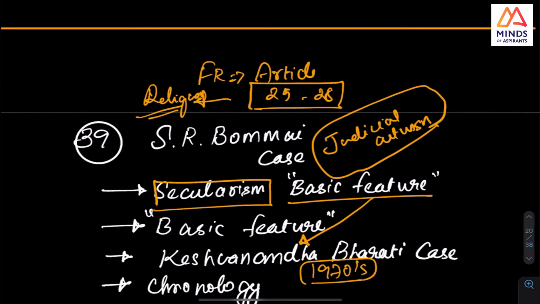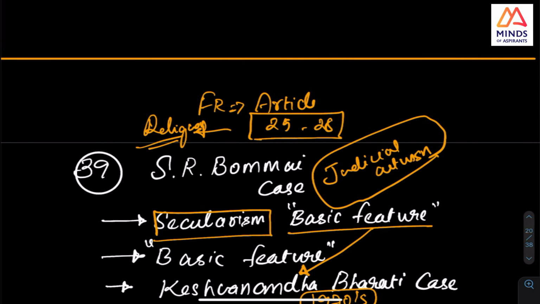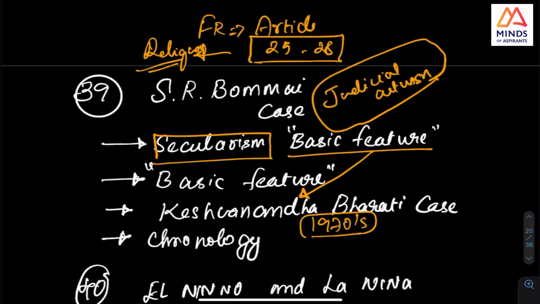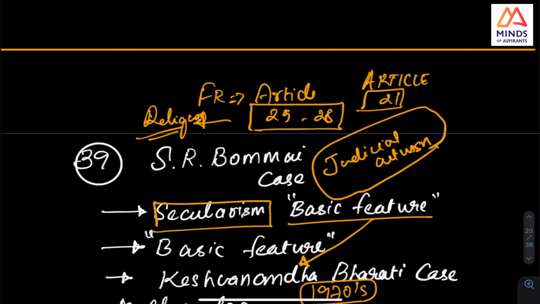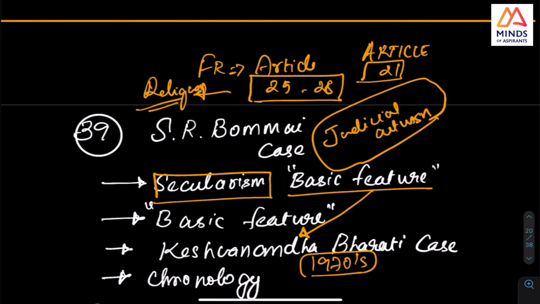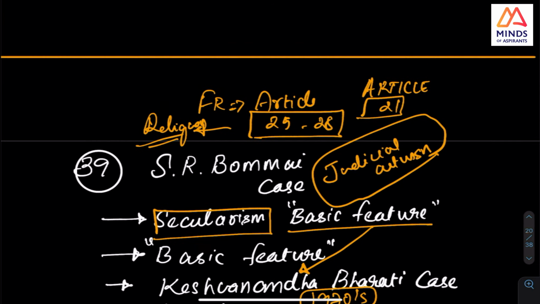The government can amend whichever thing they want, but they should not disturb the basic features. And in that they kept adding fundamental rights under Article 21: right to environment, right to good governance, right to clean air, and many things. Under that only, for example right to clean air, the prohibition on banning crackers happened. But that is the point.